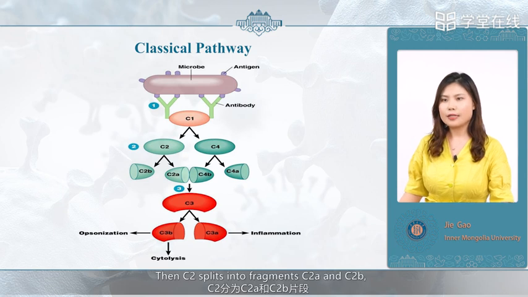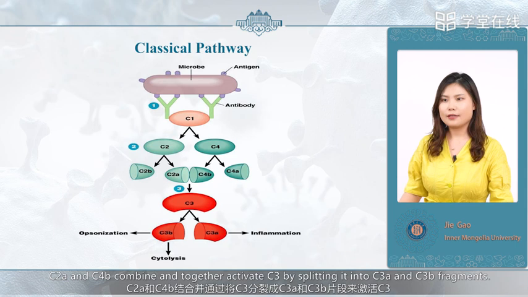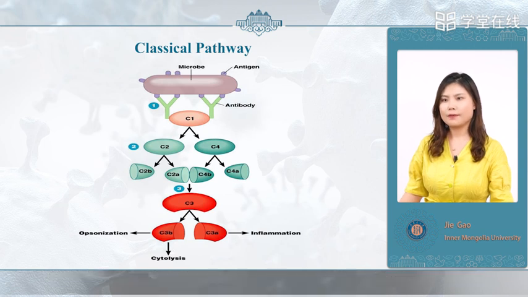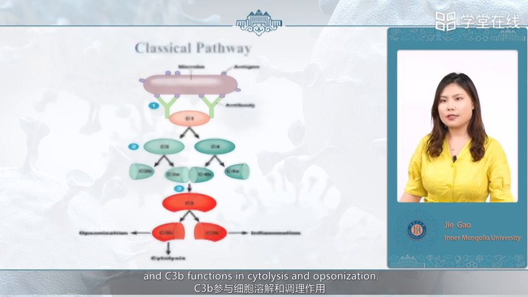Then C2 is split into fragments C2a and C2b, and C4 is split into C4a and C4b. C2a and C4b combine and together activate C3 by splitting it into C3a and C3b fragments. C3a participates in inflammation, and C3b functions in cytolysis and opsonization.